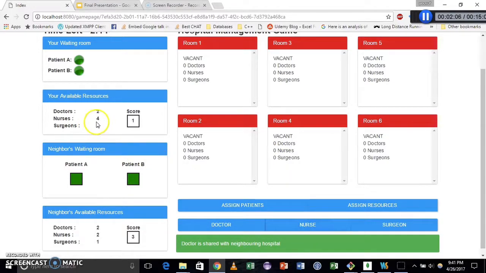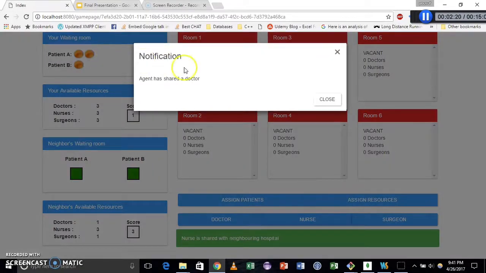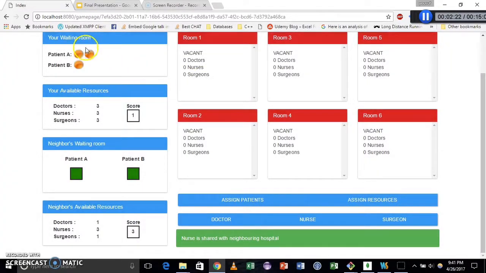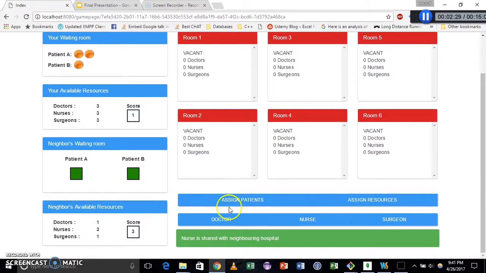If you notice here, we have 4 nurses. If you click on share nurse, this is updated to 3 because we have transferred one of our nurses to the neighboring hospital. The patients will be coming in the incoming queue, based on a timer according to the pace of the game, and this has been set in the configuration file. Here you can see your score updated. The number of patients that you treat is the score that you'll get.